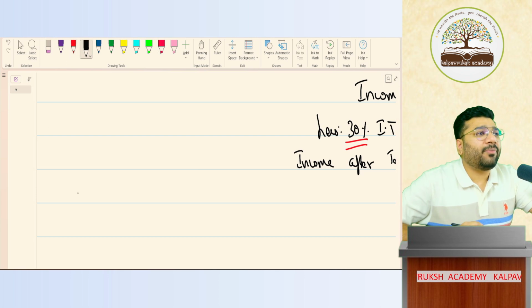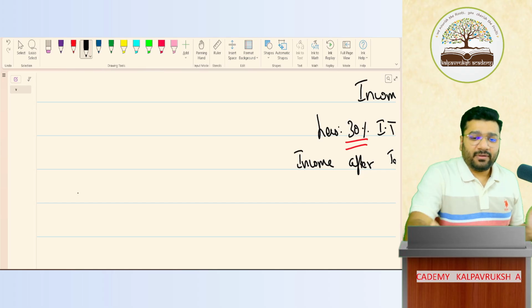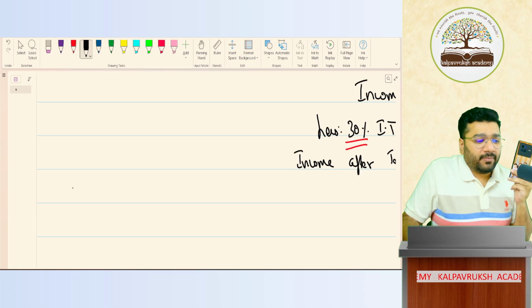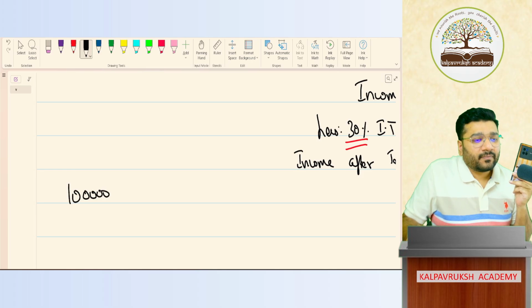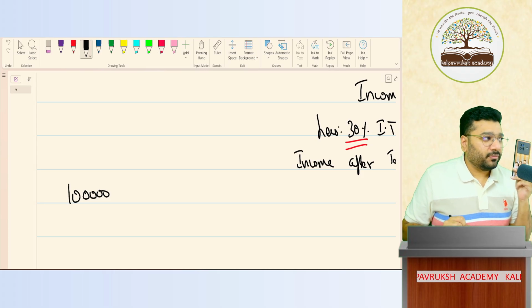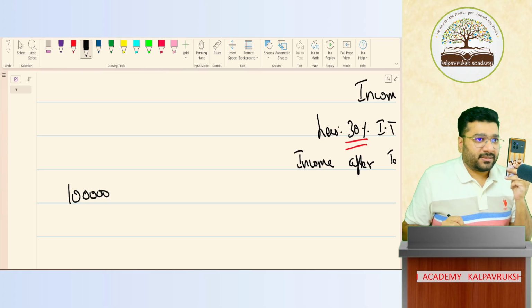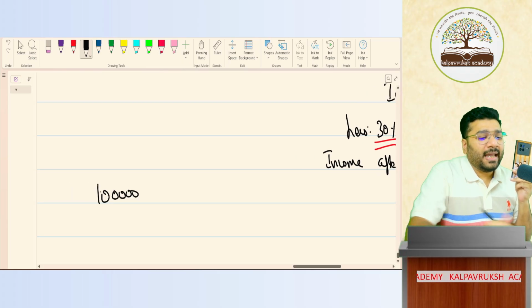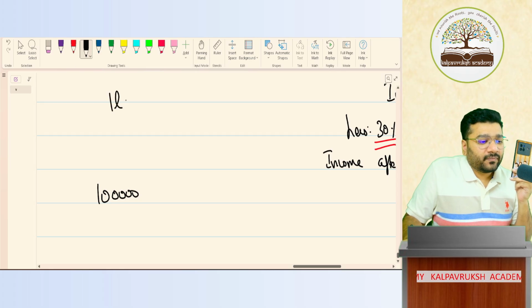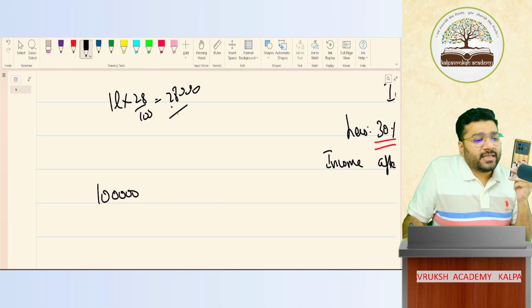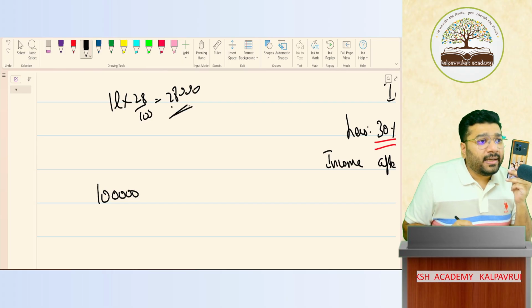If you go and buy any product from Lifestyle, or any other shop, you're buying one product. This product is worth 1 lakh. On this, GST will come. Yes or no? What is GST tax? 28% is tax. Now here, 1 lakh at 28% is how much? 28,000. Now, will I add this 28,000 to 1 lakh, or should I minus it from 1 lakh?